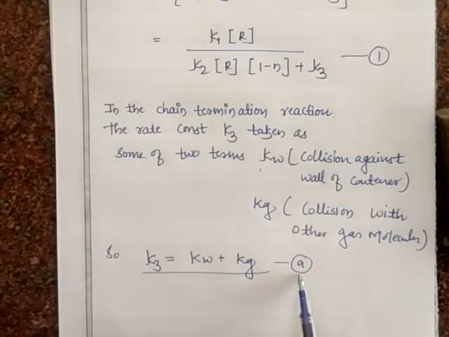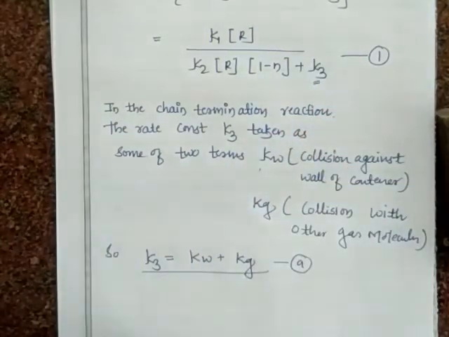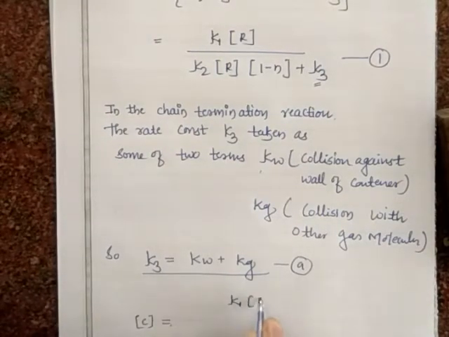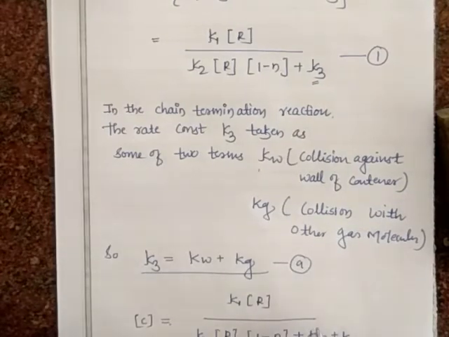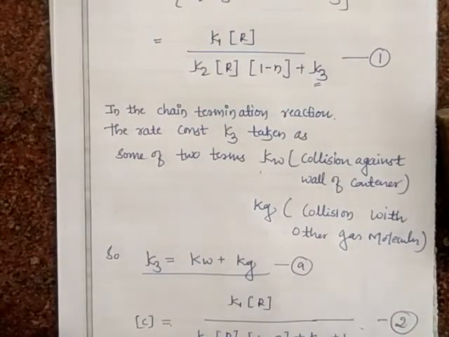Consider this as equation A. Putting this equation A value in equation number 1, what will we get? The concentration of C is equal to K1 into concentration of R, divided by K2 into concentration of R times 1 minus N, which is a constant, plus Kw plus Kg, isn't it? This is our equation number 2.